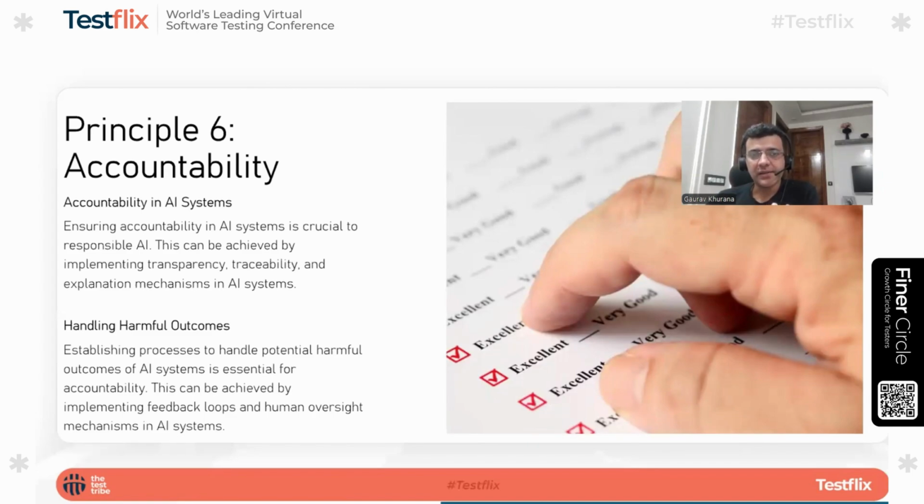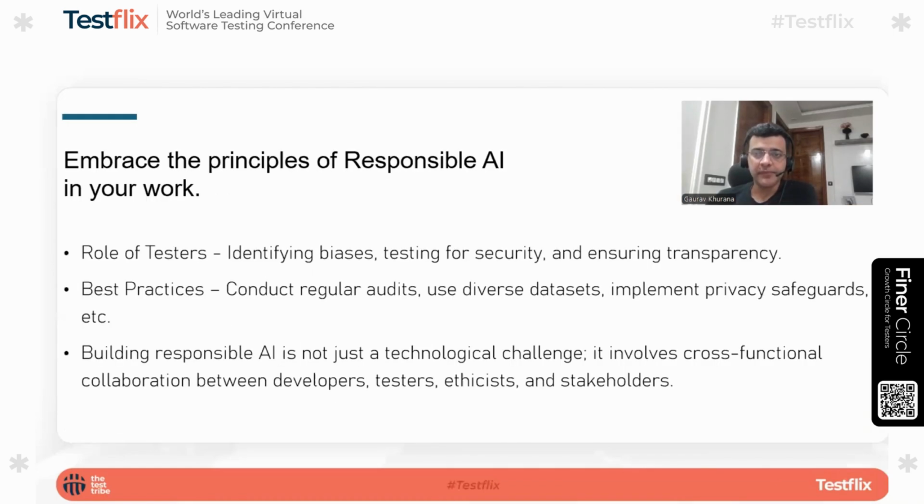And let's say there is a security system. A person who is authorized, even though he has the right authorization, still we logged him. We cannot say, oh, the AI system took the decision. We should be able to check what the problem was, and be able to correct it, and find out why it did the misidentification. So testers can simulate such decision failures and check the logs for accountability, where and why it has happened. Somebody would be held accountable for the wrong things done by the AI system.